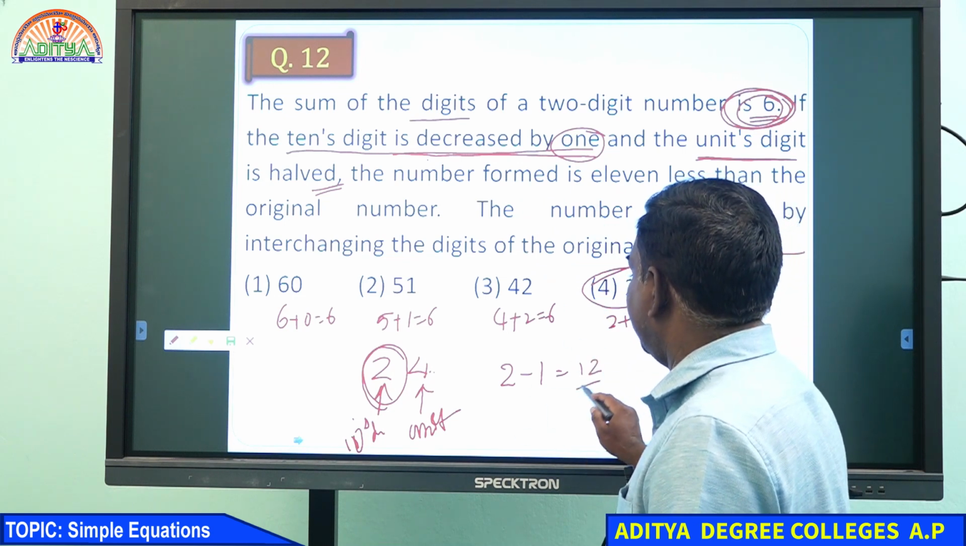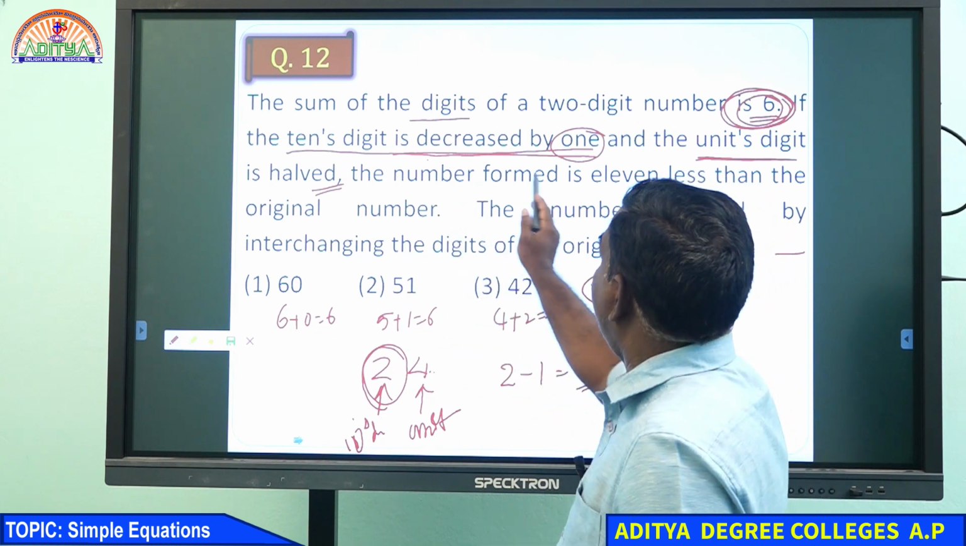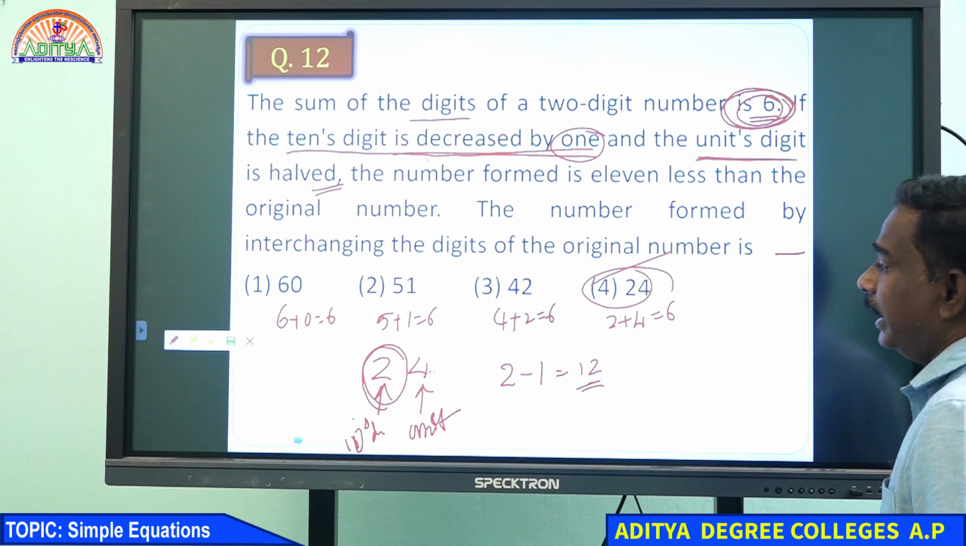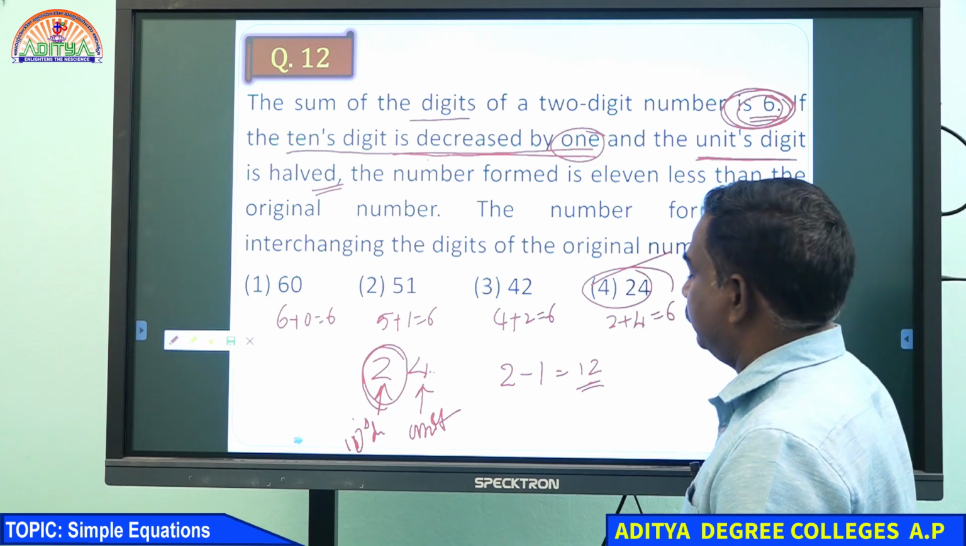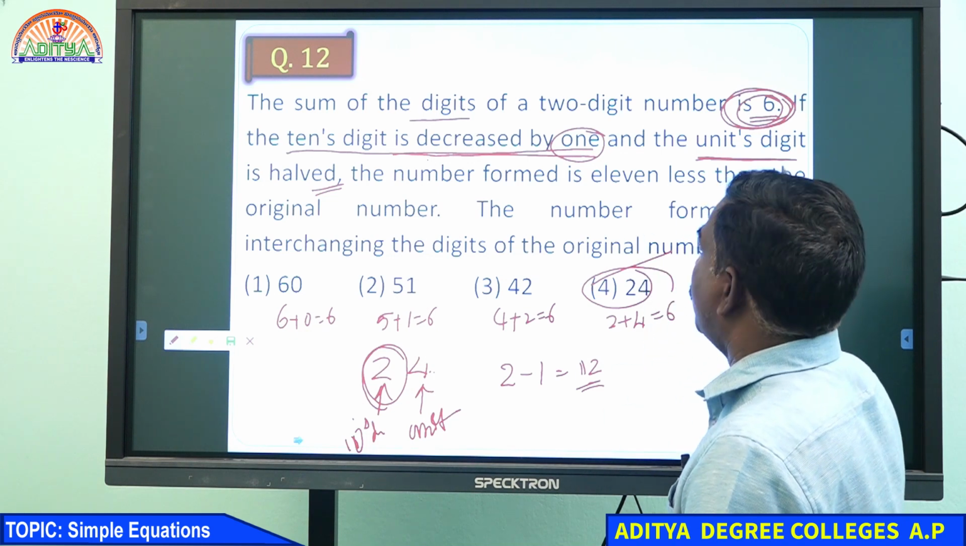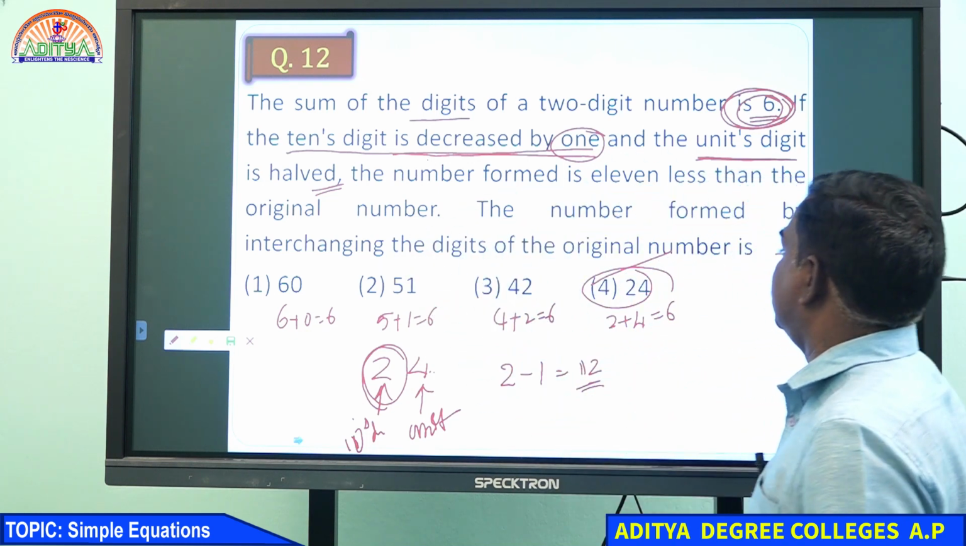Okay. The number formed is 11 less than the original number. So 12 we are getting here. The number formed is 11 less than the original number. The number formed by interchanging the digits of the original number.